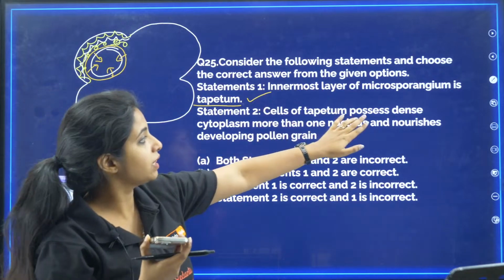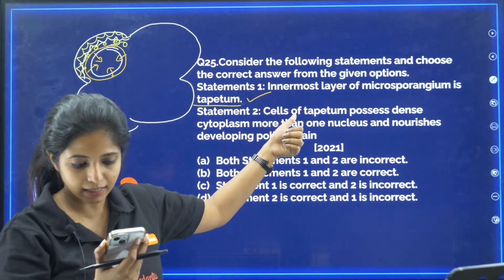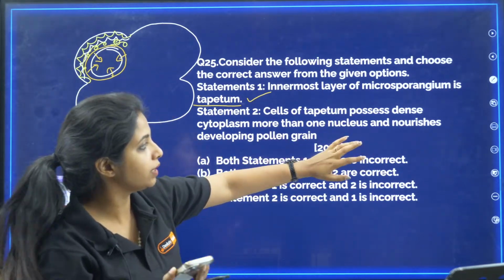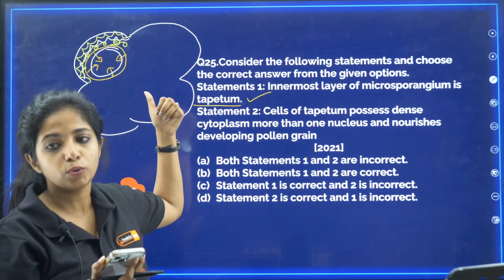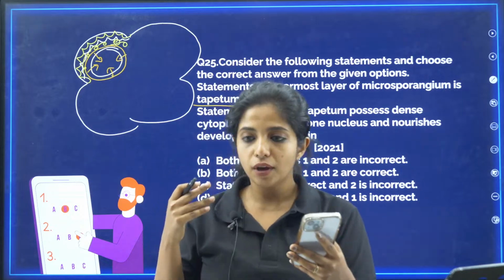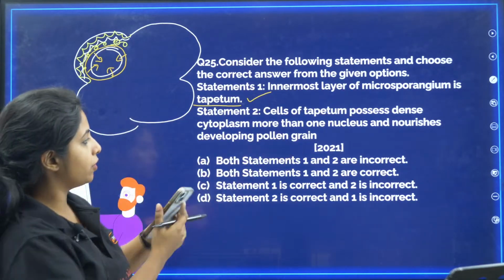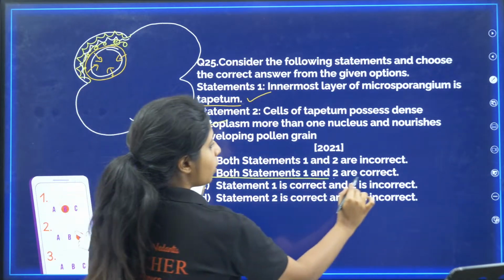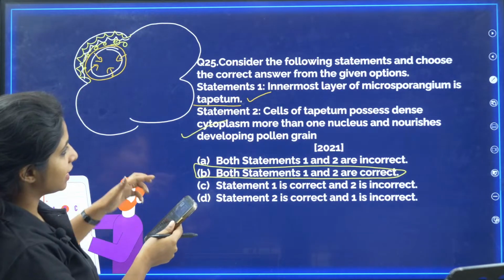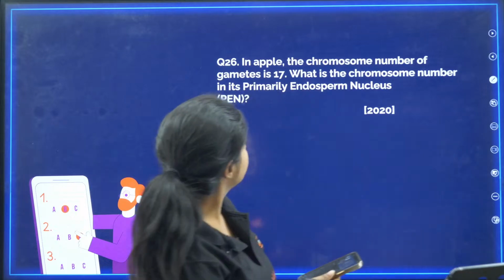That is correct. Cells of the tapetum possess dense cytoplasm. Obviously, they have to nourish, so it will be dense cytoplasm, and apart from that, there will be more than one nucleus. Is it true that they have more than one nucleus? Yes, because the cell has not completely divided properly, which is why they have multiple nuclei. Basically they have two or something like that, and it is therefore nourishing. So both statements 1 and 2 are correct. B is your answer. I think it's a 2021 question, I'm not sure. In the book it was written like that.